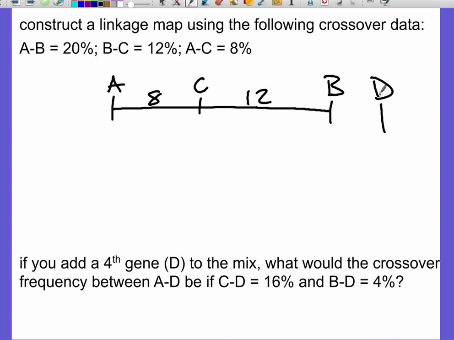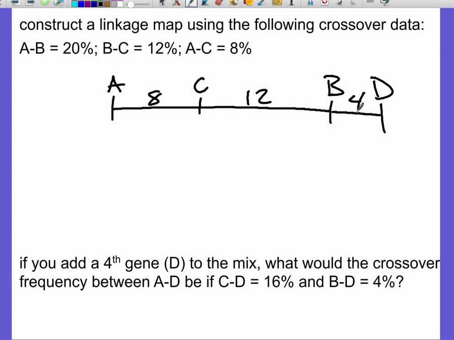That's going to be where my D falls. And again, 4 map units is how far away you're supposed to be from D anyway. So you just got to be a little bit logical when you're doing this. Just think it through. Where does that D need to be so it can be close to B and still be 16 map units away from C? But now I have that in there.